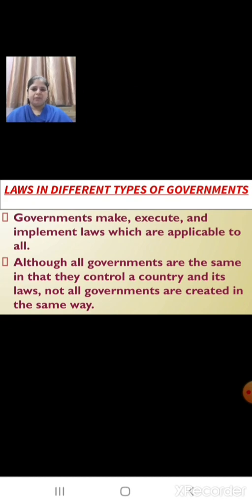Children, we know that governments make, execute and implement laws which are applicable to all. Although all governments are the same in that they control a country and its laws, not all governments are created in the same way.